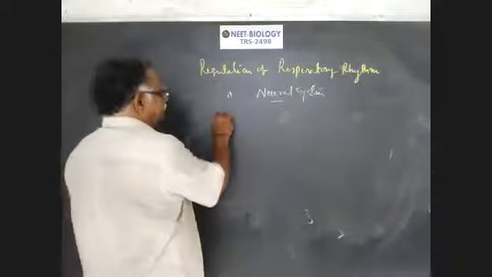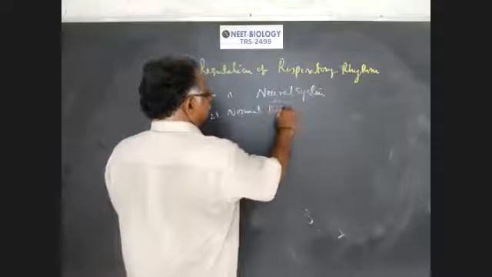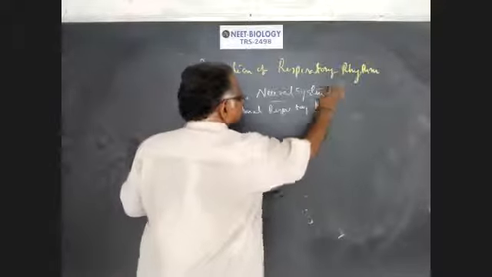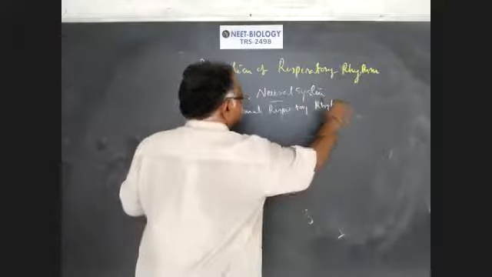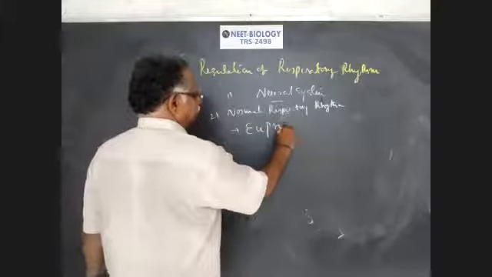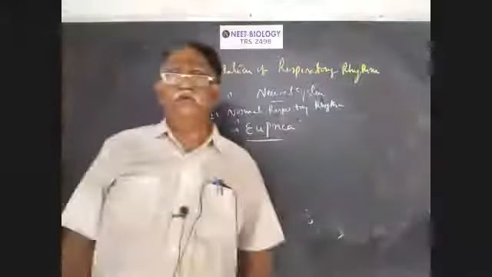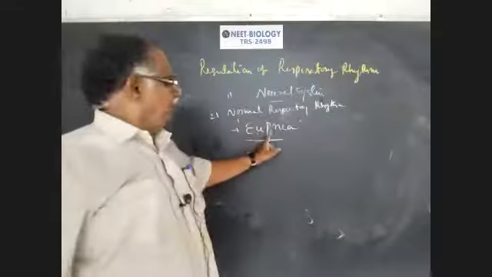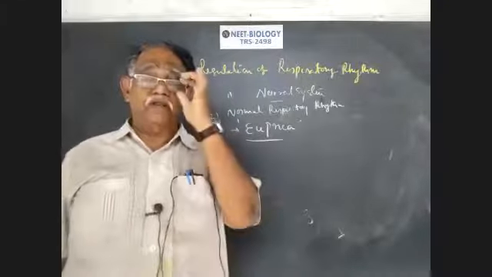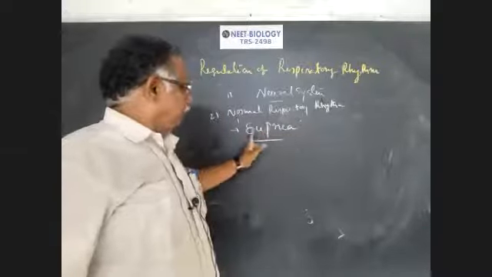Next. Normal respiratory rhythm is known as eupnea. Eupnea means a person having normal respiratory rhythm is what is called eupnea.